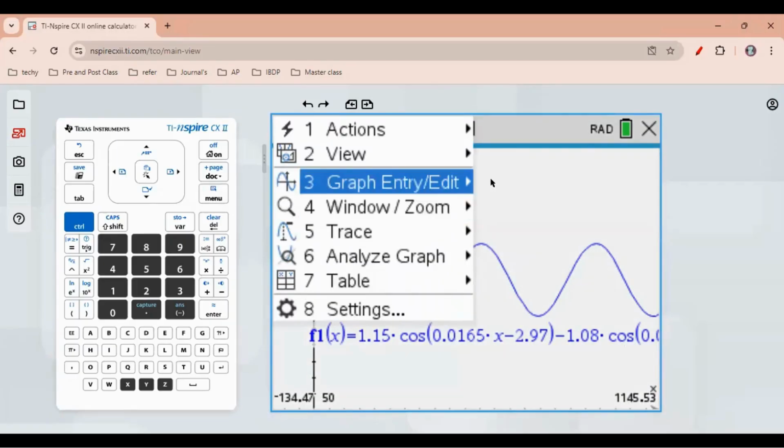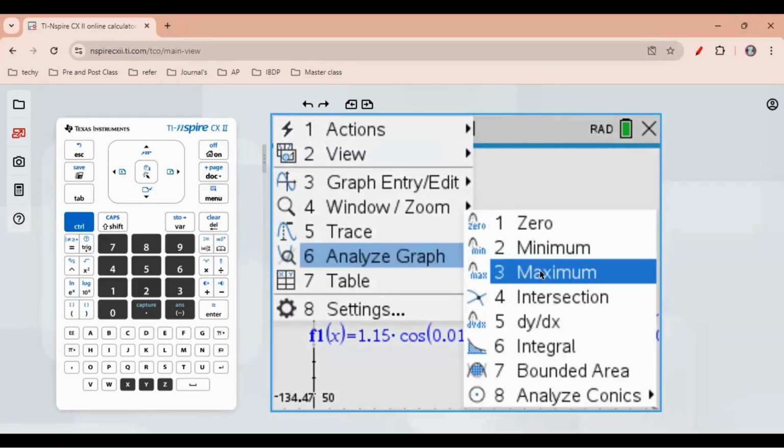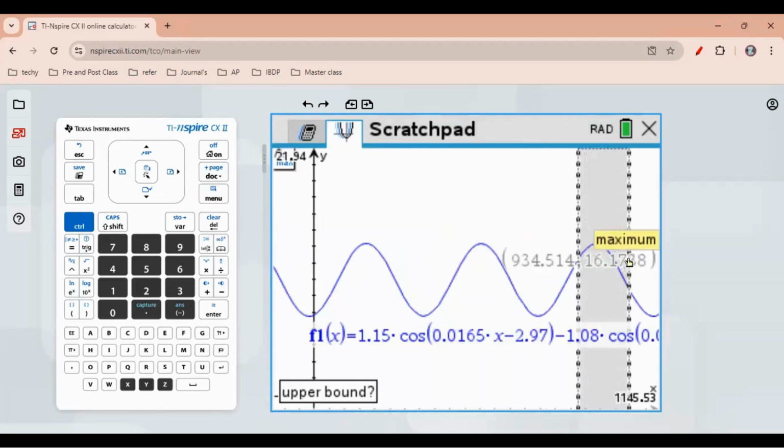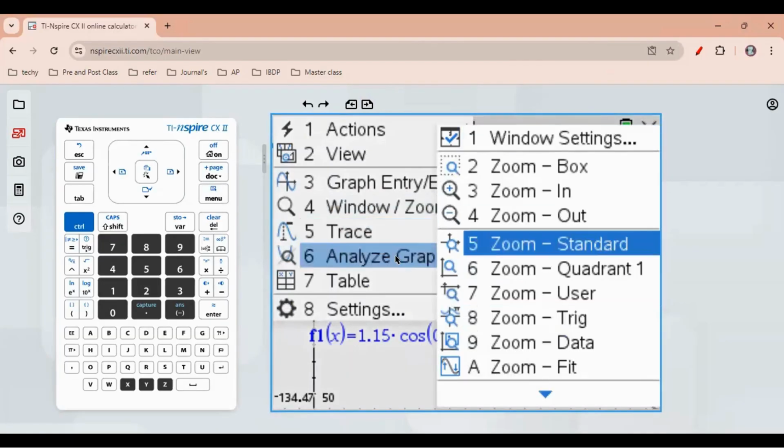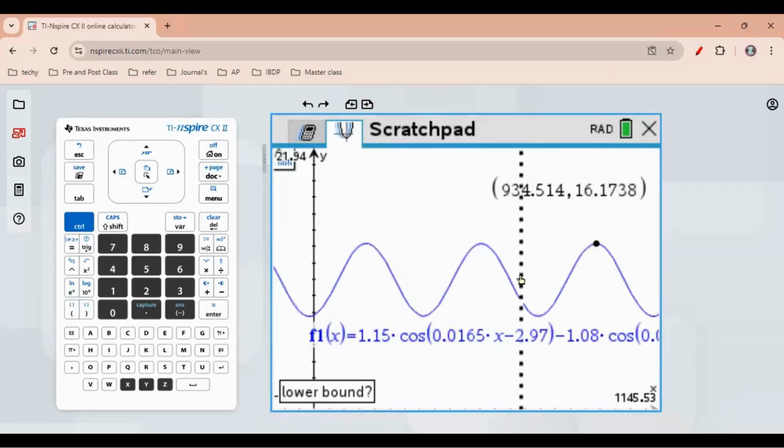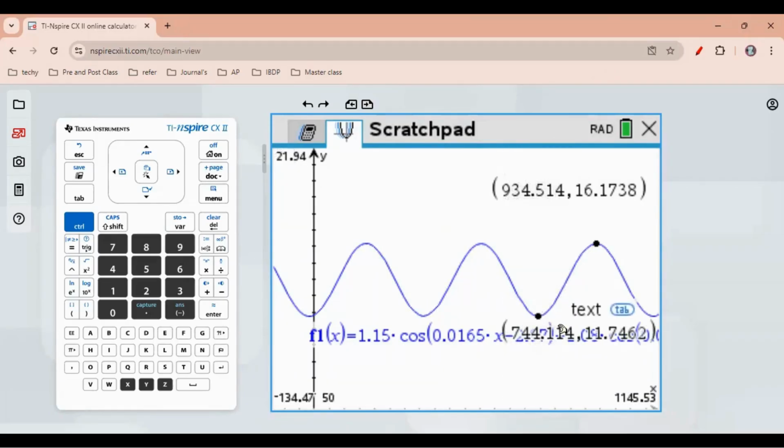And here I'm going to analyze what my aim actually is, finding maximum and minimum. You can take any interval and find maximum and minimum. Okay, so 16.1738, that is my maximum. Can you see that peak point? And then minimum, you can go for analyze graph, minimum in the same way. So just choose your lower bound and upper bound near this minimum. I got my minimum. We are not taking the x value here. The time is not what we are working with. We are working with the maximum and minimum. So I got these two.